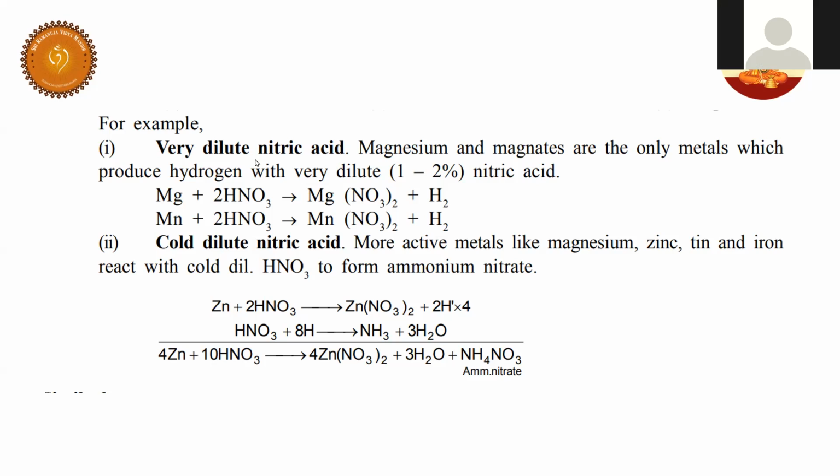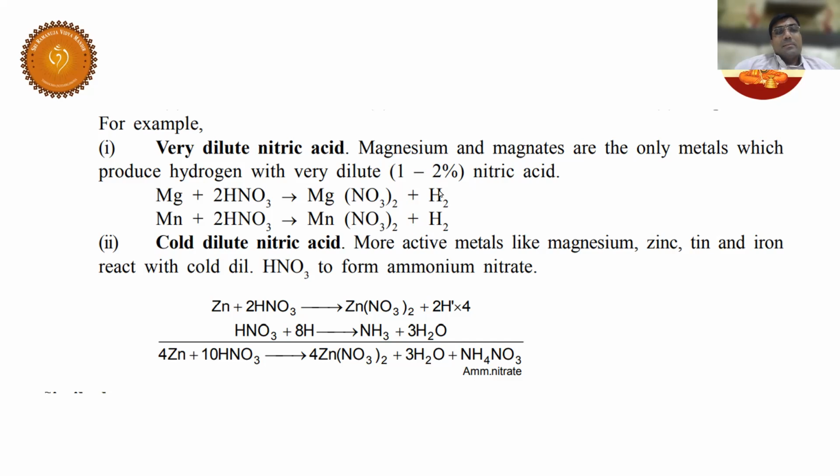Now, so -5. See here, -3. Listen. See, NH4 plus X plus 4 is equal to 1. That is, X is equal to -3. Now listen. Very dilute acid. See, these are the only metals, magnesium and manganese, which release H2 gas with HNO3. Very, very important exception for the competitive examination.